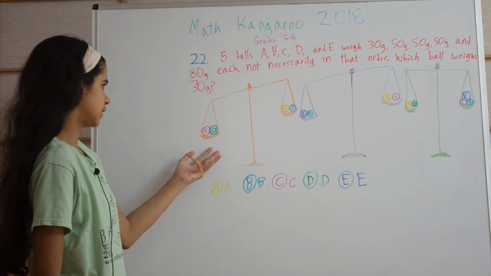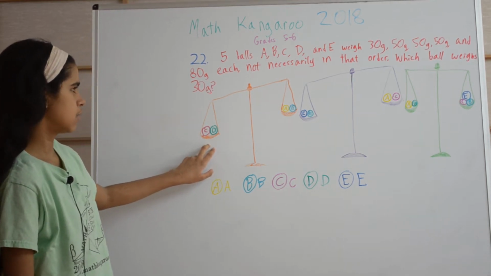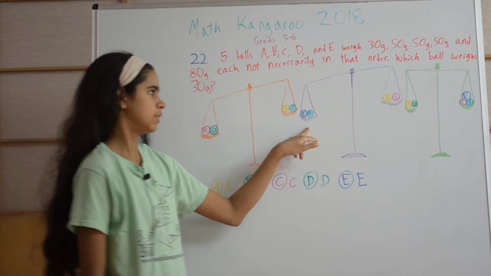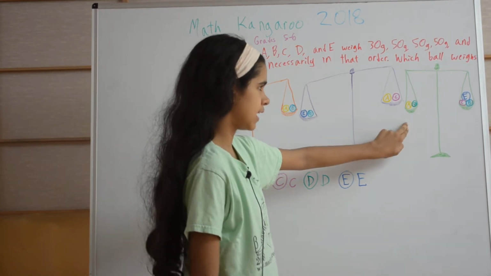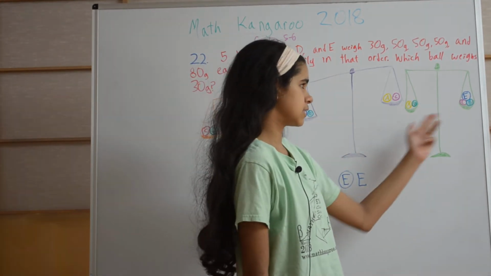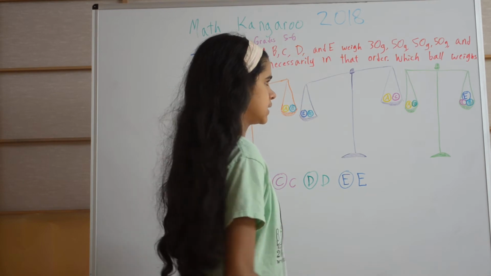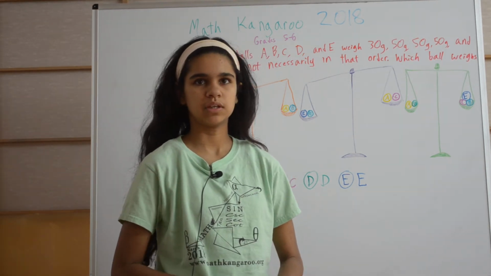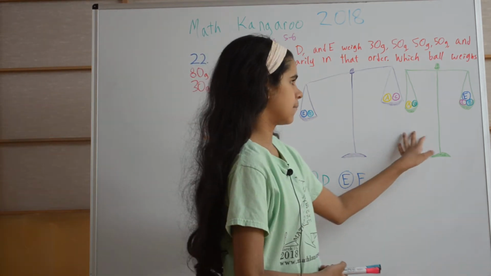So we see here that the weights of C and D is more than the weight of A and B, the weight of E and B is more than the weight of A and C, and the weight of A and D is equal to the weight of E, C, and B. And so here we have 2 balls and 3 balls, and we know the weights are equal. So that seems like helpful information that we can use to figure out some of these weights here.